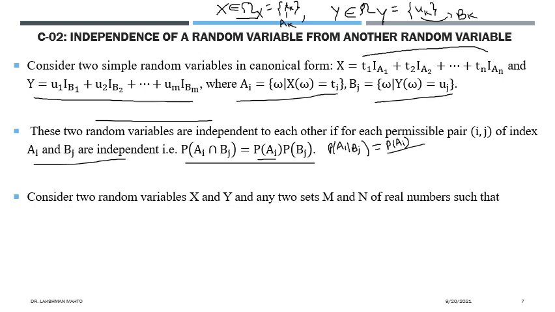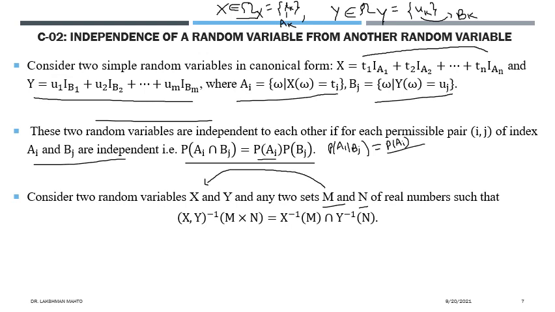Consider two random variables X and Y and any two sets M and N. M contains a few observed values of X. N contains a few observed values of Y. I am talking about any two sets. So M may take all the observed values of X, or M may take no observed values, that is, it may be empty. It is free in that sense.